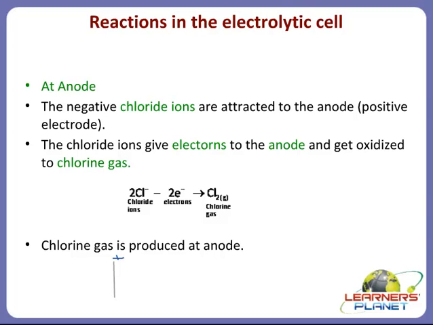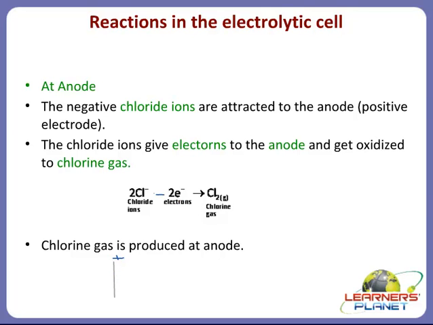The chloride ions have an excess of electrons, and they will give out electrons to the anode.